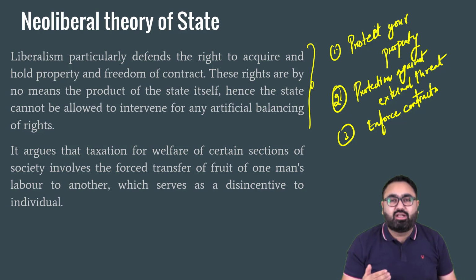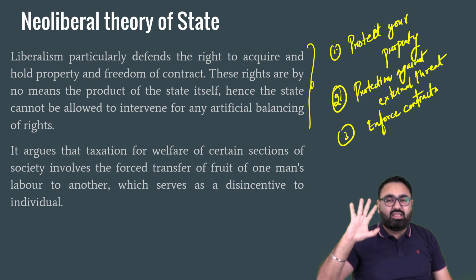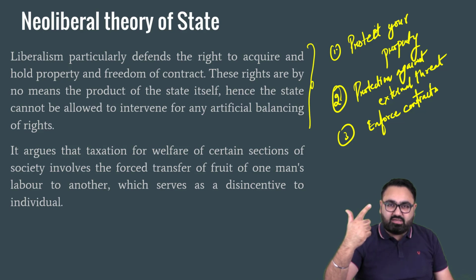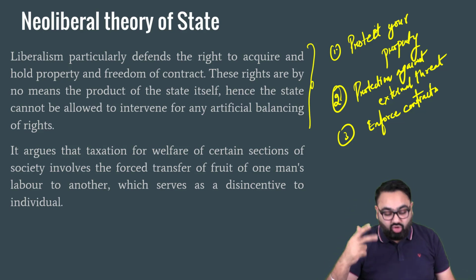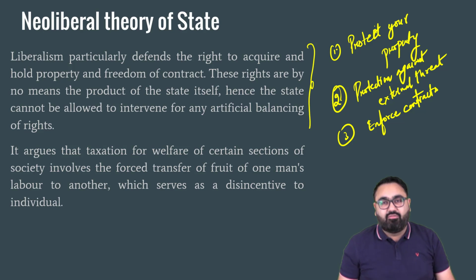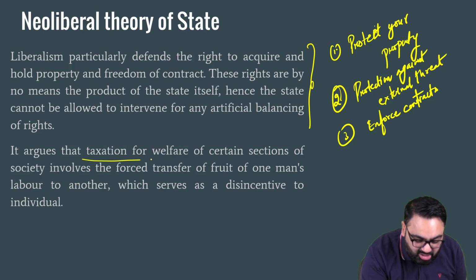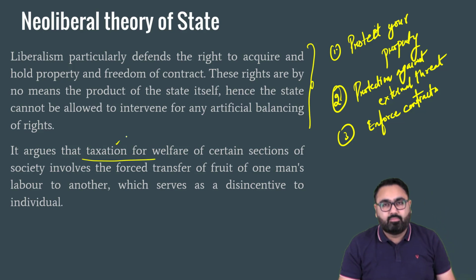So in a truly liberal state, these are the only three things that the government should do: protect the property, protect against an external attack, and enforce the contracts. In fact, in a liberal state, even taxation is not considered as very good. Even taxation is opposed. Why?